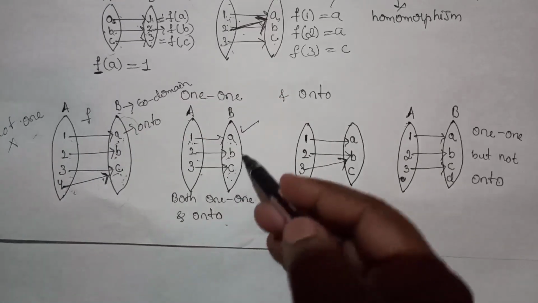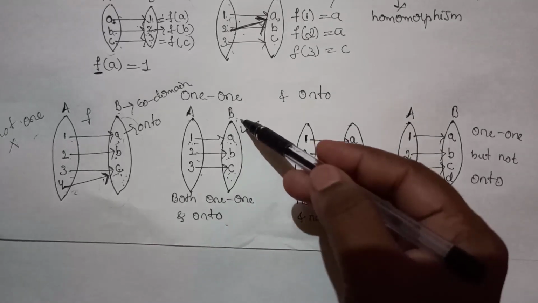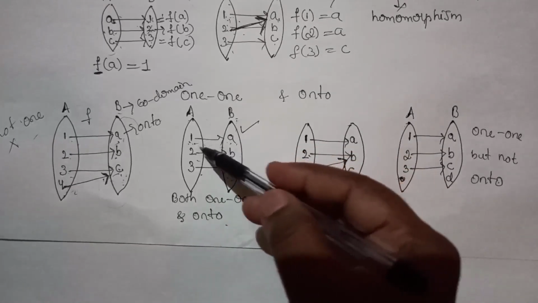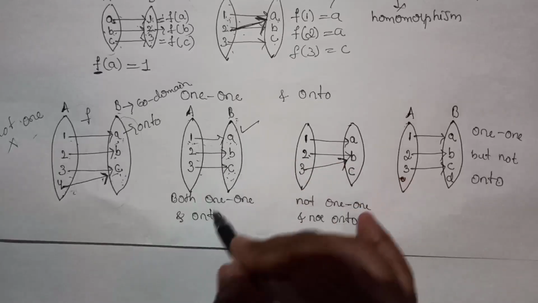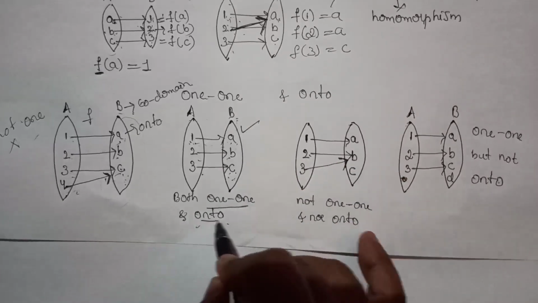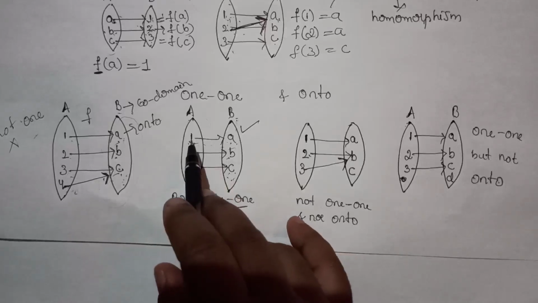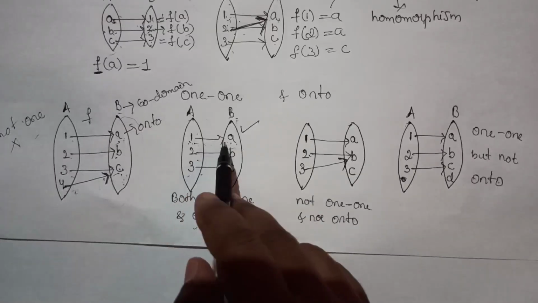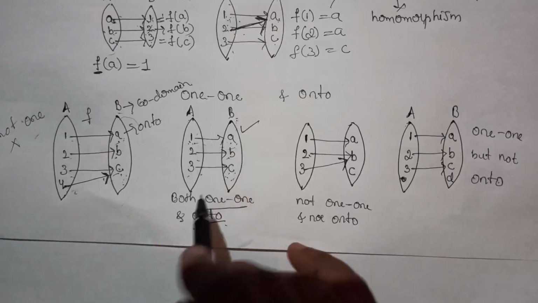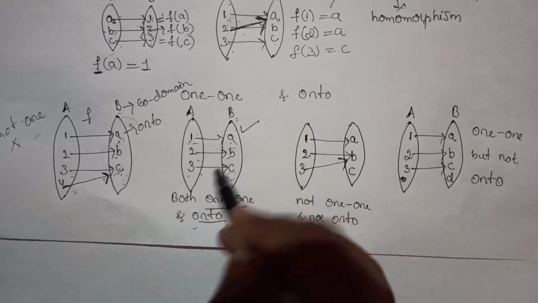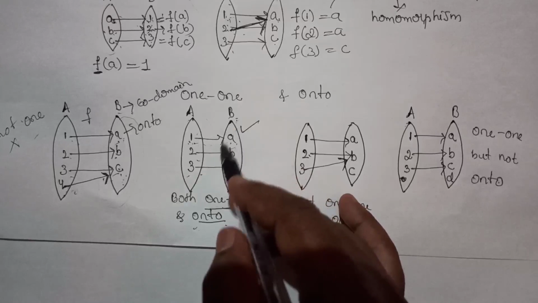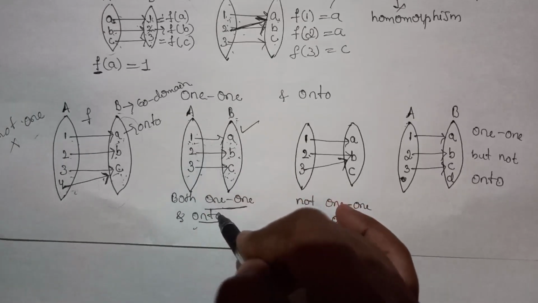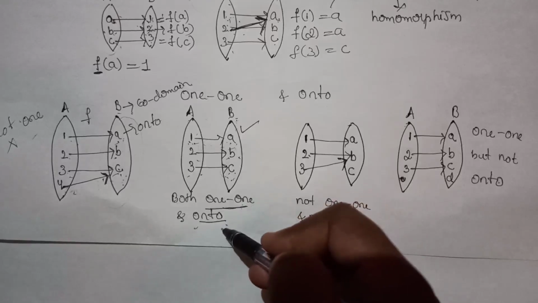Next, see here, even here it has 4 elements and all the elements have 1-1 images, therefore it is both 1-1 and onto. Why it is 1-1: each element in the set A has a different image, therefore it is 1-1. Why it is onto: all elements in the set B have at least one pre-image, therefore it is both 1-1 and onto.